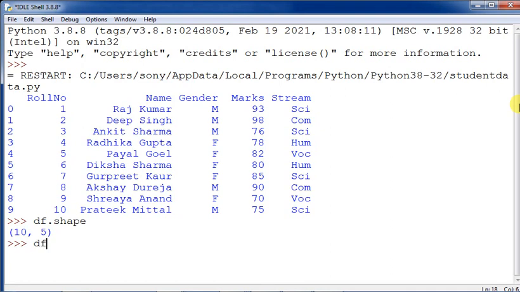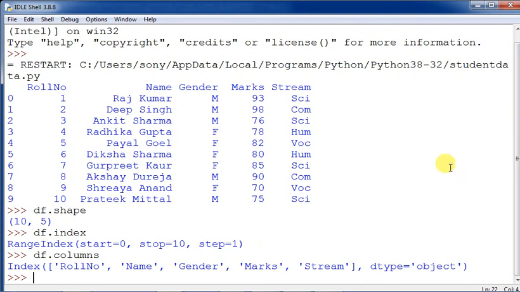If you want to see the index range, you can try df dot index. It will show you the start, stop and step. It has started from 0 and stopped at 10, but it will show you one less, and the step is 1. If you want to see df dot columns, that also can be seen. It shows you the columns and the data type is object. So on this data frame we are applying so many commands. We have applied three commands so far. Now say if we are giving df and then the name.